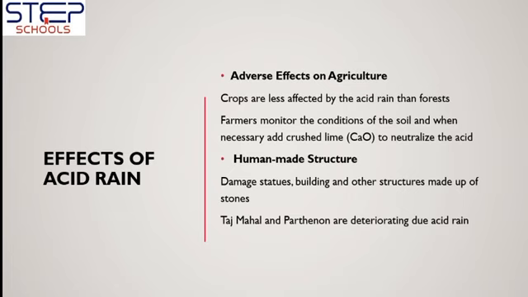So next point is human-made structures. Acid rain also affects human-made structures like statues, buildings, and many other structures made of stone. The best examples of acid rain damage are two buildings mentioned here: the Taj Mahal, Agra in India, and the Parthenon Temple in Greece. These are also affected by acid rain.